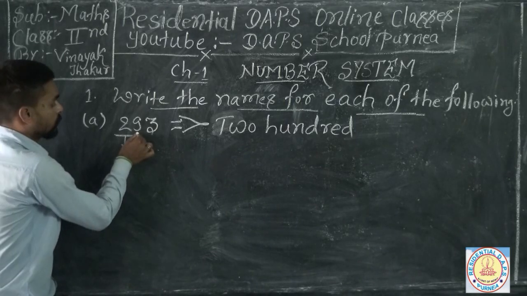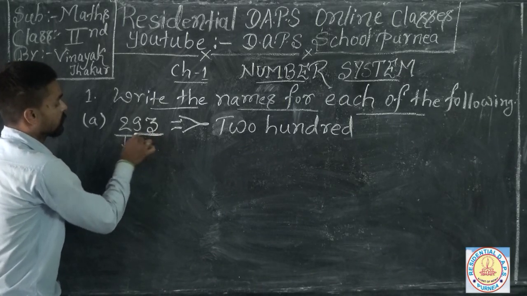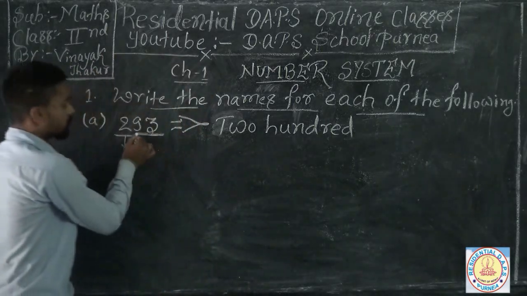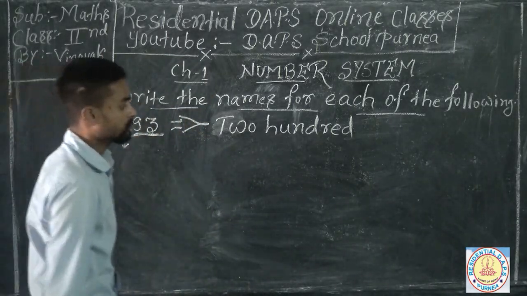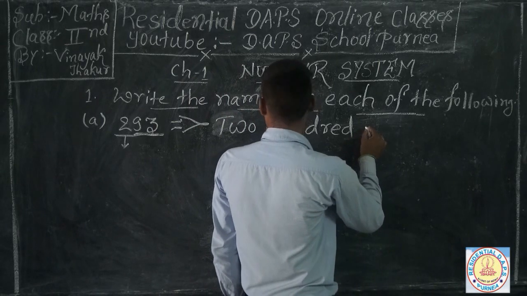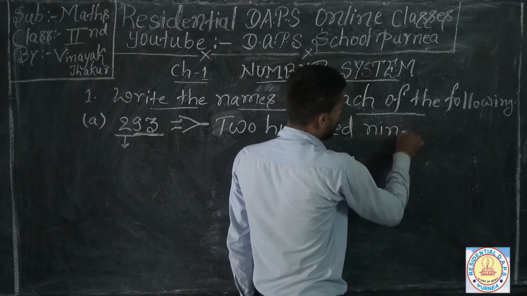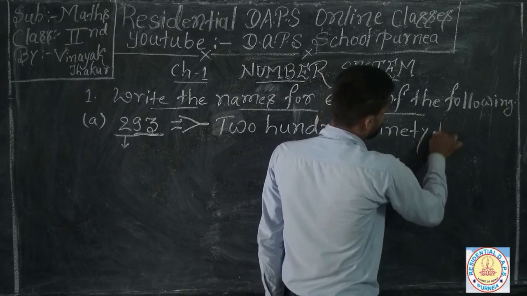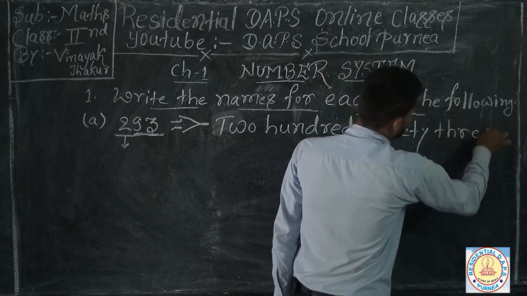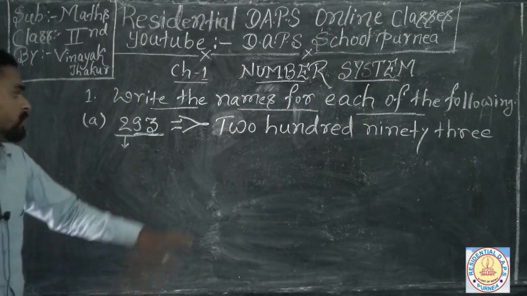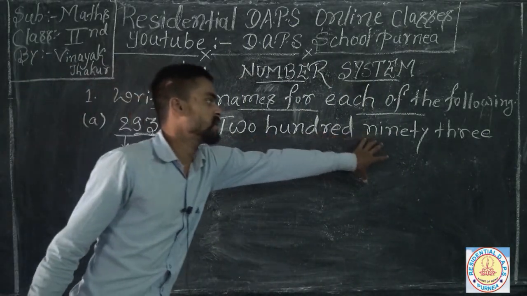And your last number you have to write together. What is in your last number? 93. So you have to write together 93. NINETYTHREE. So this is your number name of your first question, 293.